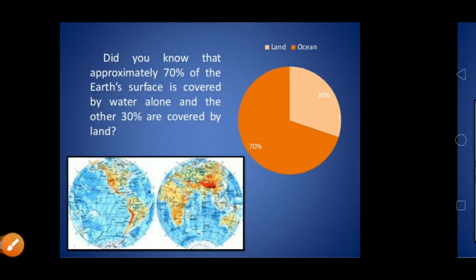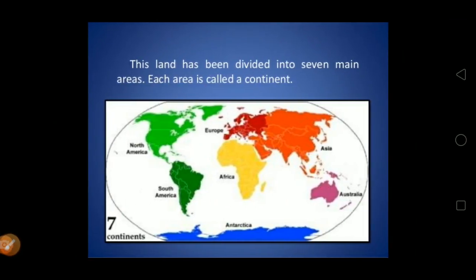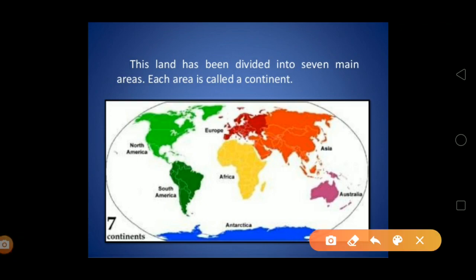So let's go to the next slide and let's see. This land has been divided into 7 main areas, which we call continents. We need to understand what a continent is. A continent is a landmass of a very big, vast size. If you see here, the continents are divided into different colors. Let me show you, the red one is Asia.